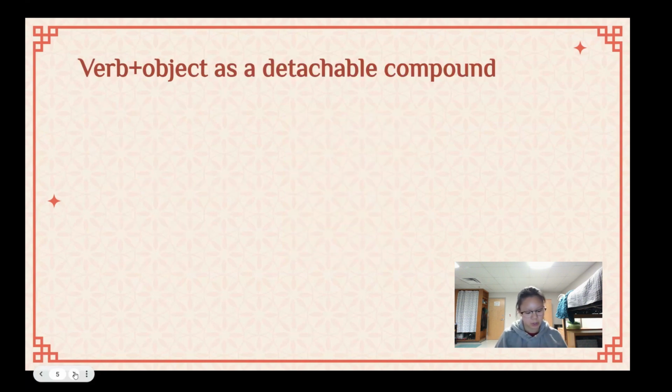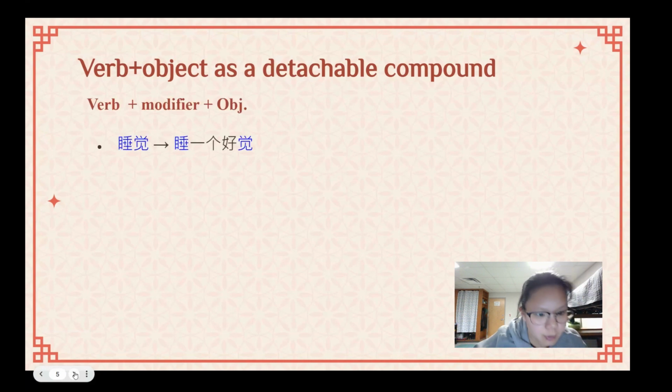So the next thing we're going to cover is the verb plus object as a detachable compound. So verb object makes a verb phrase. You have a verb and you have an object, like eating food, sleeping. In Chinese, it's 睡觉, 吃饭, and so on. You're separating these two. In my first example, I'm going to use 睡觉 because it is very easy. You have 睡, sleeping, and 觉, that object. And so you're separating them and putting something in the middle.